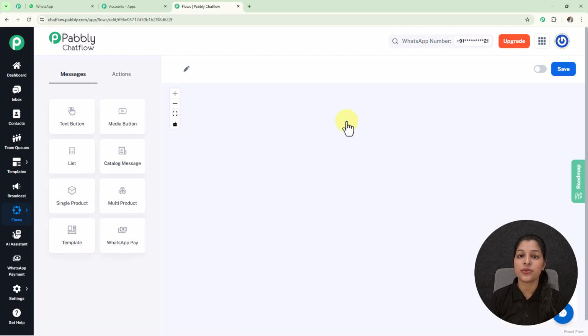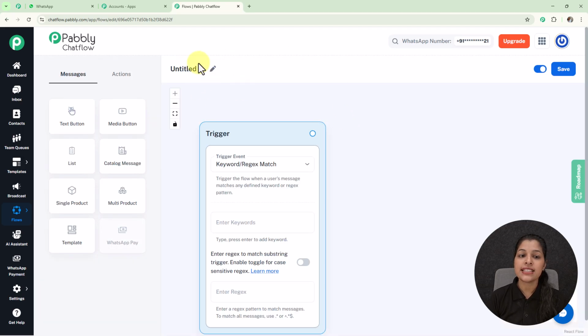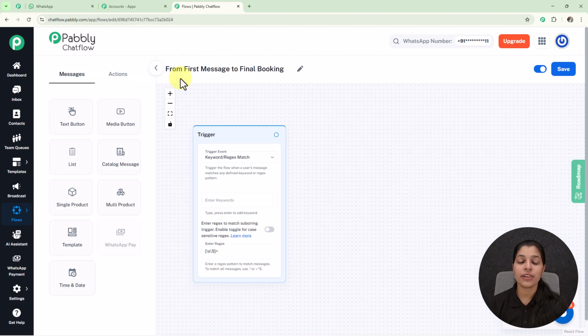Here we have landed on our flow page, where you might see this option of providing the flow name. So now let's provide a name to my flow. Here I have provided the name from first message to final booking, and afterwards we are getting this option for trigger. So now you might be thinking, what is this trigger?